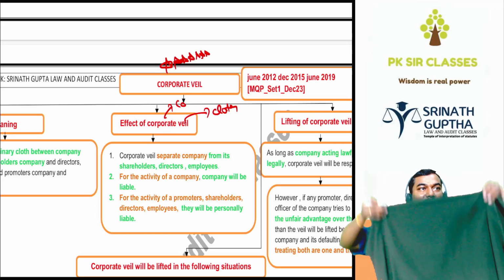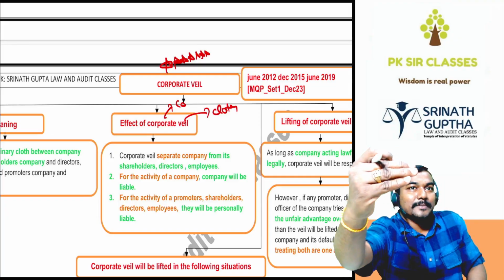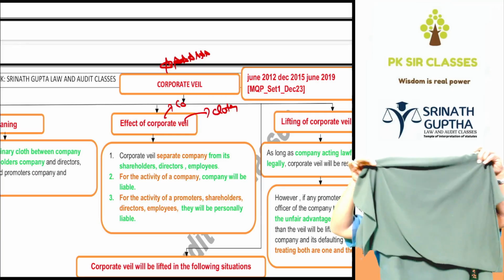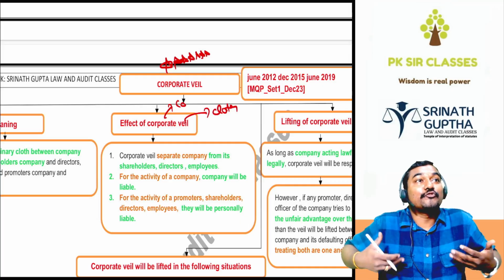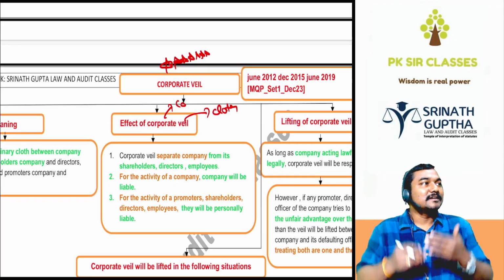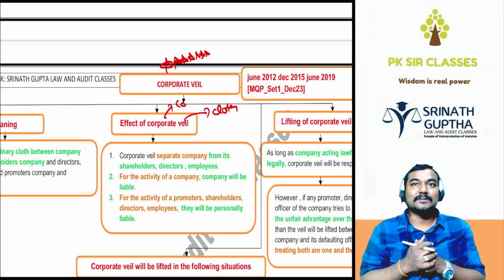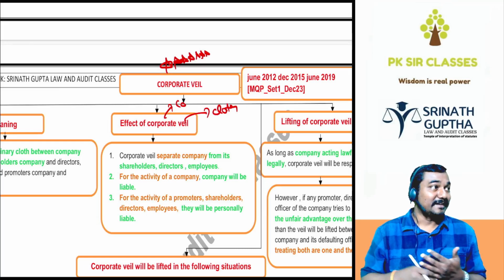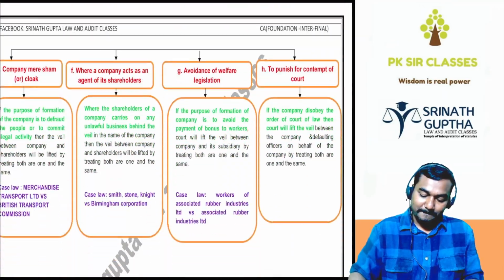between company and promoters. One side will be company, other side will be promoters. So it's a cloth, imaginary cloth between the company and promoters of the company. Don't ask me to show the cloth between the company and promoters. We have to feel the cloth. So what this cloth is doing, effect of this cloth, for the activities of the company, company will be liable. For the activities of promoters, promoters will be liable. Then what is the lifting of the corporate veil, piercing of the corporate veil, disregarding of the corporate veil? Why?